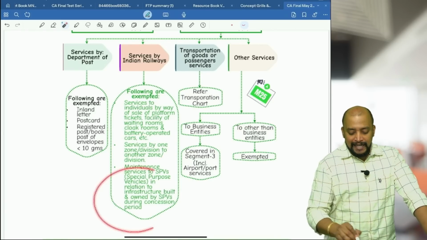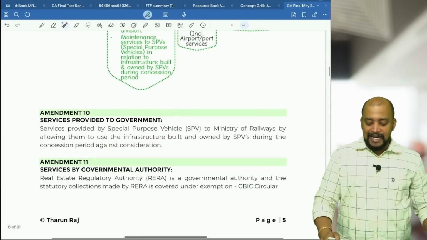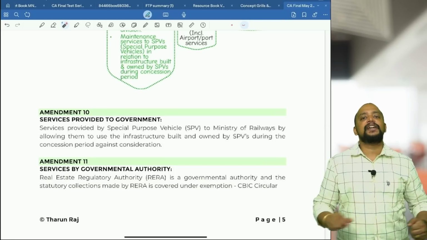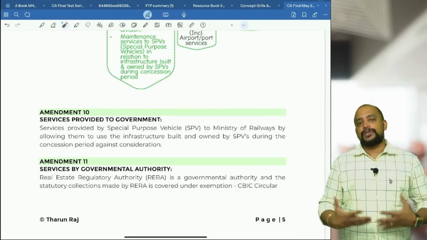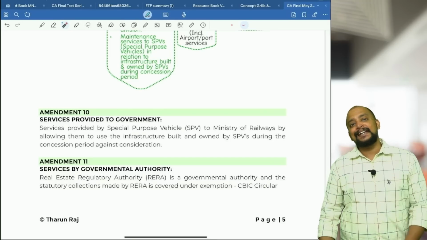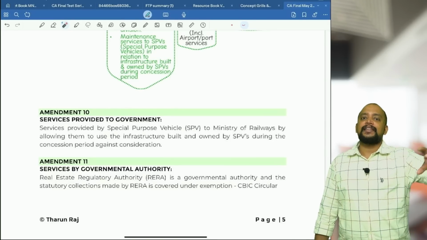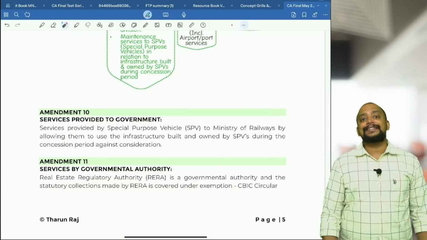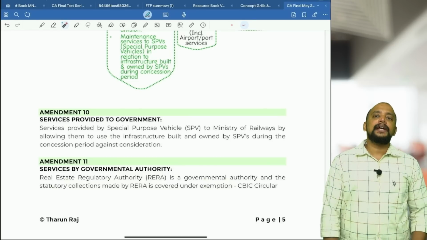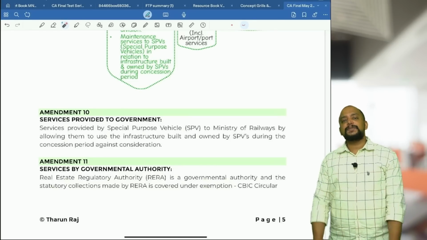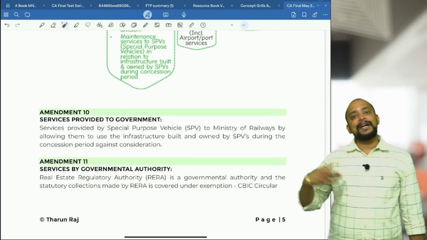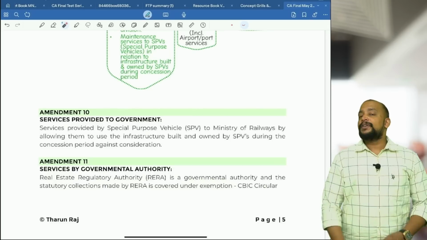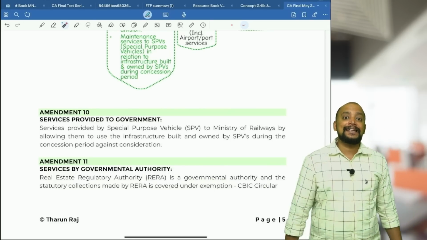Then next one, maintenance services to SPVs. So we need to understand here about the SPV. So there is a special purpose vehicle. Basically what this special purpose vehicle will do, they will create the infrastructure, and that infrastructure will be used by Indian Railways. Say for example, one particular track they may lay down, or they may construct one railway shed, or they can create one lift or escalator inside the railway station. So any kind of infrastructure can be built by these special purpose vehicles. That infrastructure will be used by Indian Railways, for which Indian Railways has to pay some money to the special purpose vehicles. Whether that money received by special purpose vehicles will be taxable or exempted, that will be exempted.